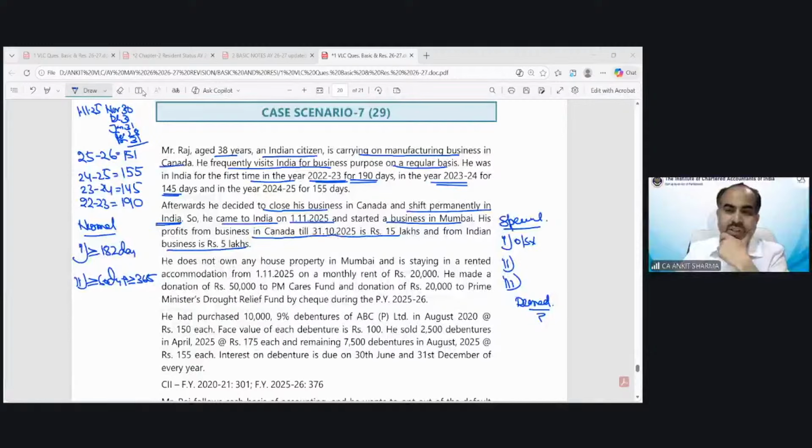Okay, so Chaitra is saying normal case. Nagaraj is saying normal case. Arun Sagar is saying special case. Diya is saying special. Chaitra is saying normal. Okay, Chaitra, why are you saying this is a normal case? What is the reason behind it? Ajay is also saying it's a normal case. So what is the reason behind it that you are saying it's a normal case?